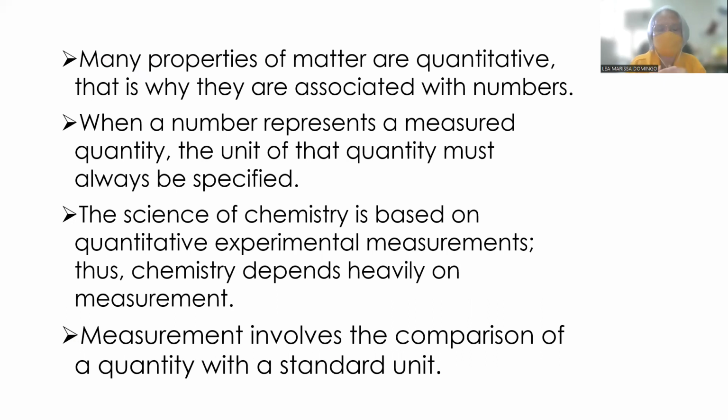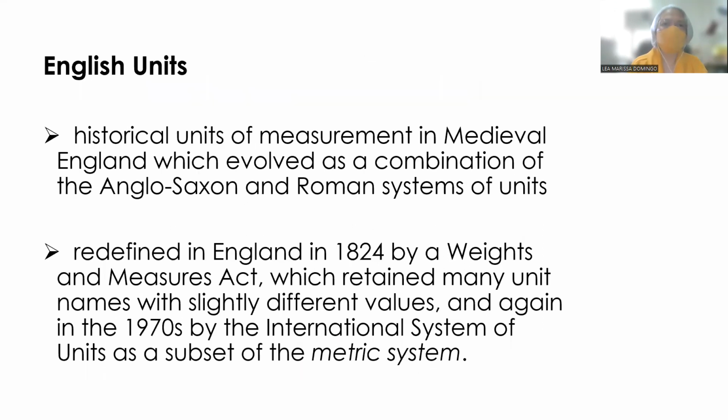And again, I'd like to emphasize that measurement involves the comparison of a given quantity to a certain standard quantity or unit. Now, there are several systems of measurements which can be used in laboratory measurements.